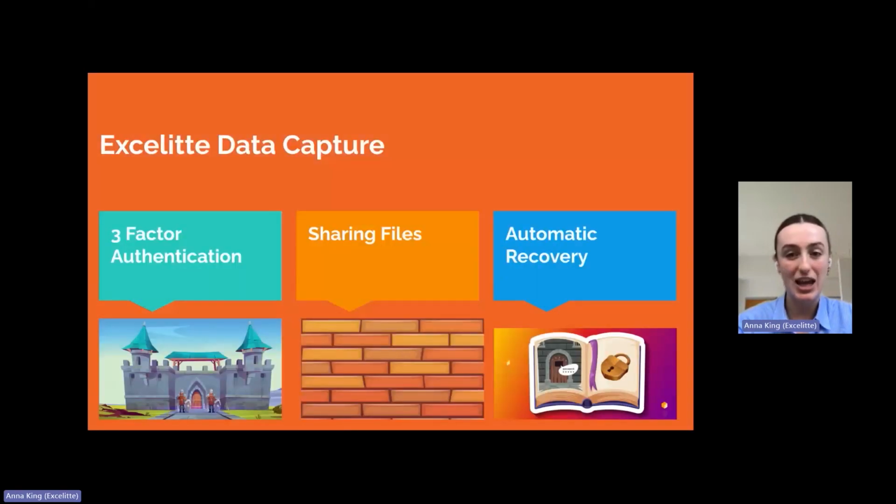So to review, Excelitte data capture is unhackable because it uses three-factor authentication that builds a fortress around your files. It shares files using Excelitte encryption, which builds a never-ending wall that no one can go through, over, under, or around. And it uses automatic recovery to ensure you always have access to your book of files, but any criminals will be reading gibberish.